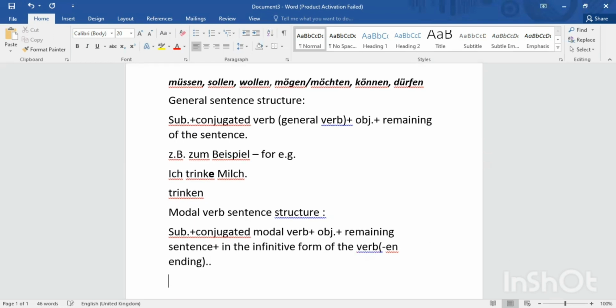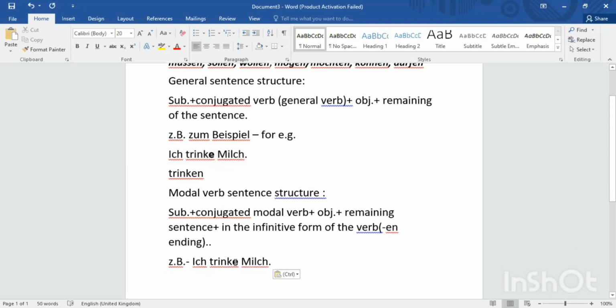For instance, zum Beispiel, let's take this sentence. Ich will be the subject here, followed by this structure. Then the conjugated modal verb will come here. So which modal verb can we use?